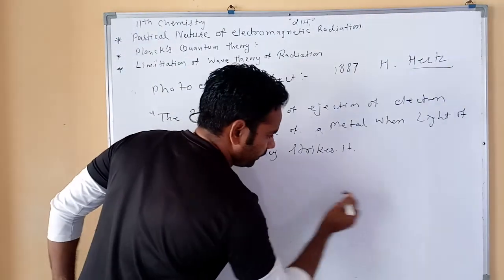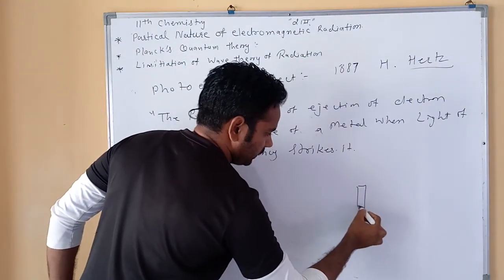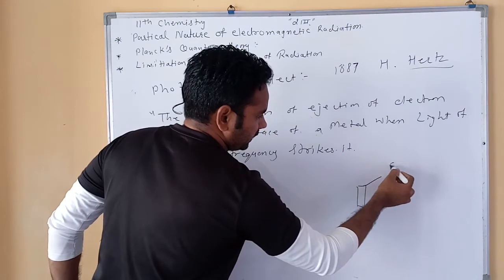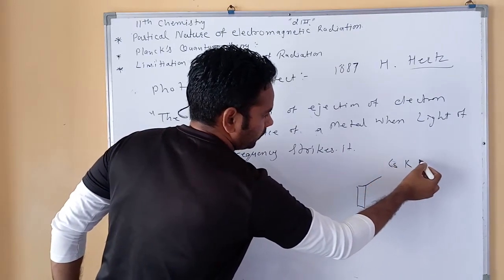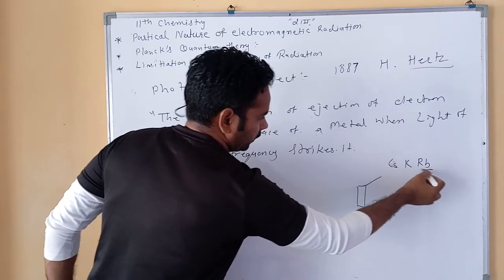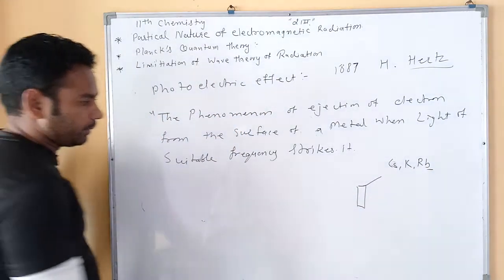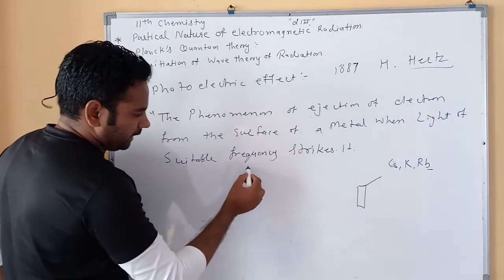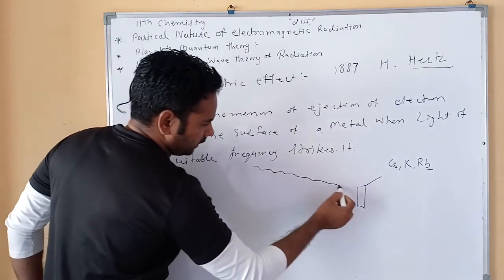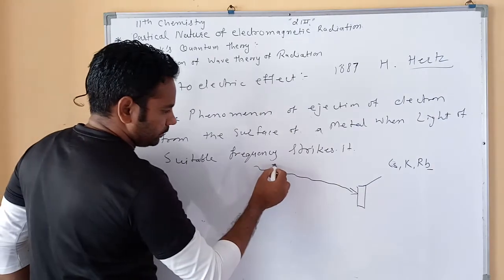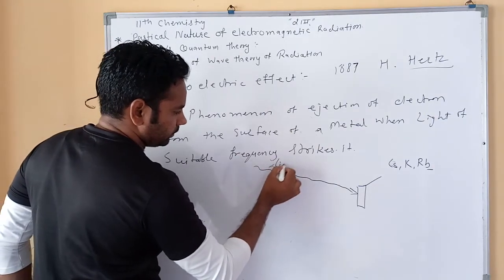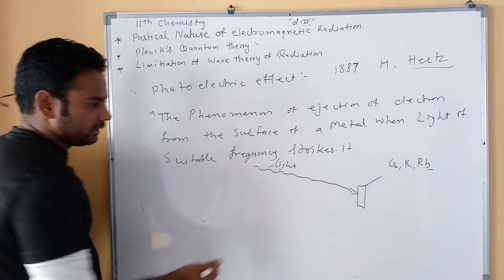Suppose we have a metal made of cesium, potassium or rubidium. When light strikes the surface of the metal, some electrons are ejected.